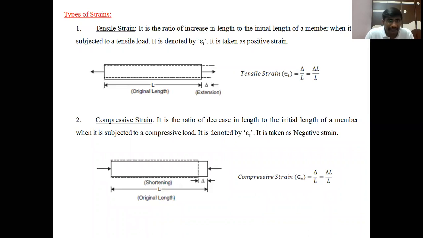Next, coming to the strains, types of strains. The first one is the tensile strain. It is the ratio of increase in length to the initial length of the member when it is subjected to a tensile load. When we apply the tensile load on the member, the length is trying to increase, that is, it is enlarged or extended.